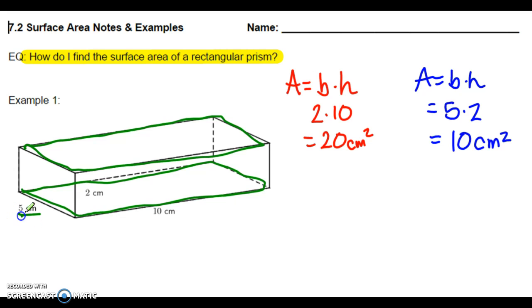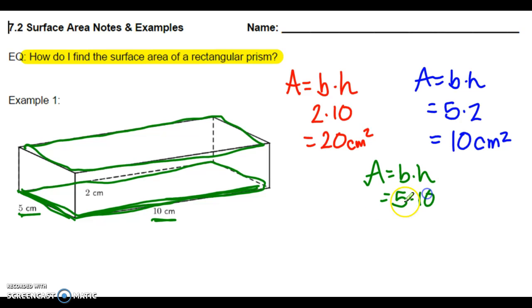We can see down here we have a 5 and a 10. That's talking about this side length here by this here. It's really just kind of a scavenger hunt to figure out where the sides are, or where the dimensions are for that side. So in this case, we have area equals base times height. We have 5 times 10, which we know to be 50 centimeters squared.